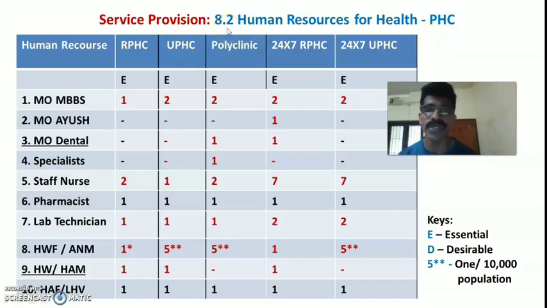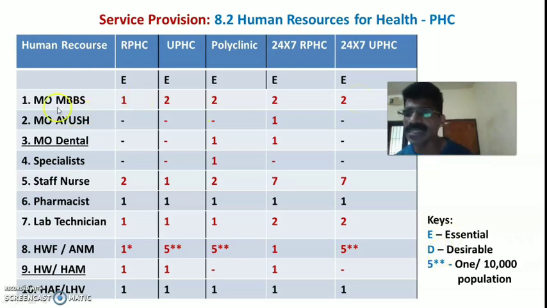IPHS 2022 specified the human resources or staff for the PHC in different categories such as rural PHC, urban PHC, polyclinic, 24/7 functioning rural PHC and 24/7 functioning urban PHC. Moreover, they have given what staff is essential and what is desirable.